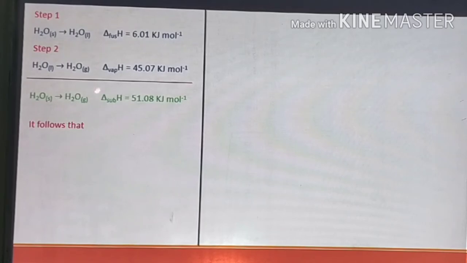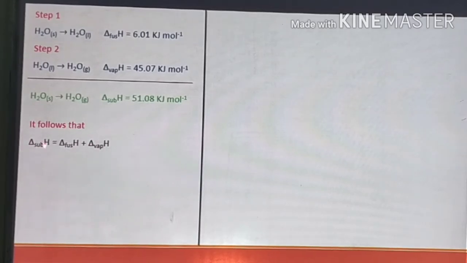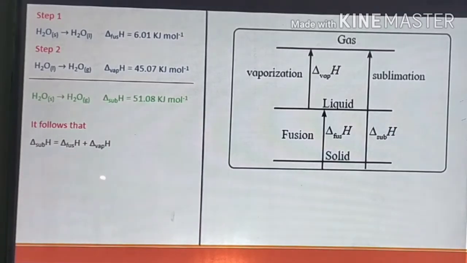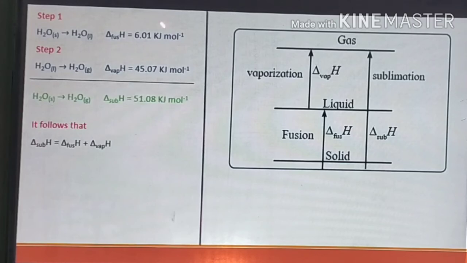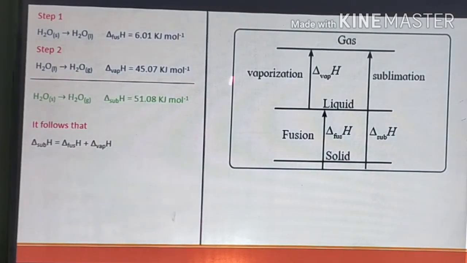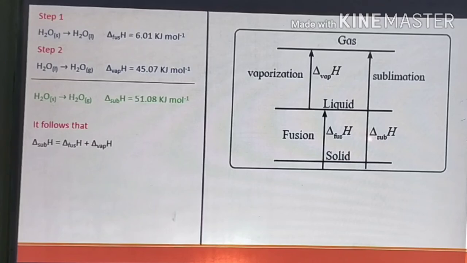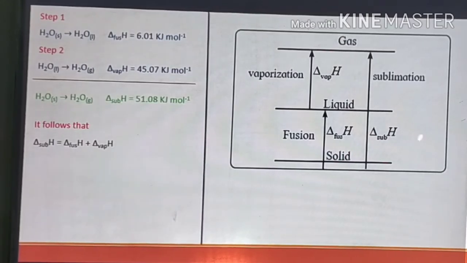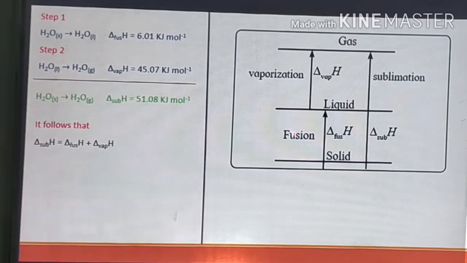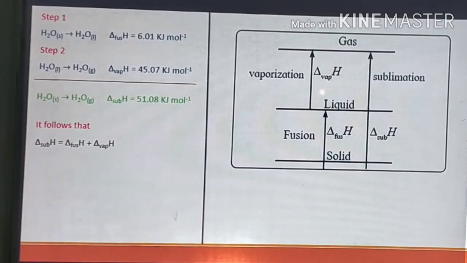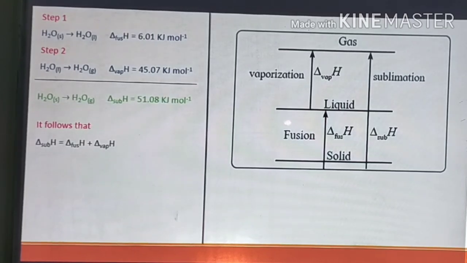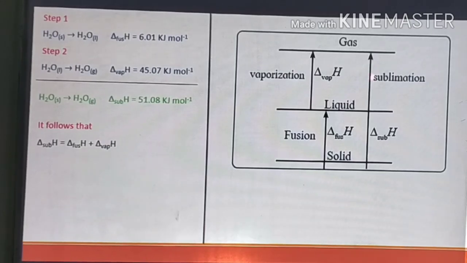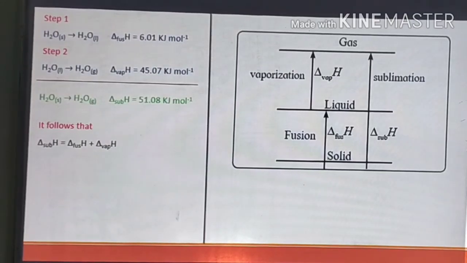So, what does this follow? This follows that enthalpy of sublimation is equal to enthalpy of fusion plus enthalpy of vaporization. The entire process can be represented with the help of a very simple figure. See, in sublimation you have solid which will go into the gas. The enthalpy change is enthalpy of sublimation. So the first step is fusion. Its enthalpy change is enthalpy of fusion. It results into liquid. The second step is vaporization. Enthalpy change associated with it is enthalpy of vaporization, which results into a gas.